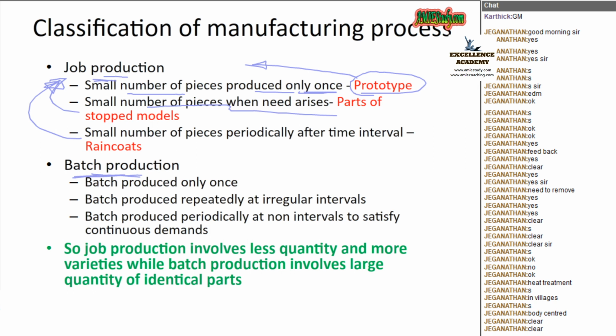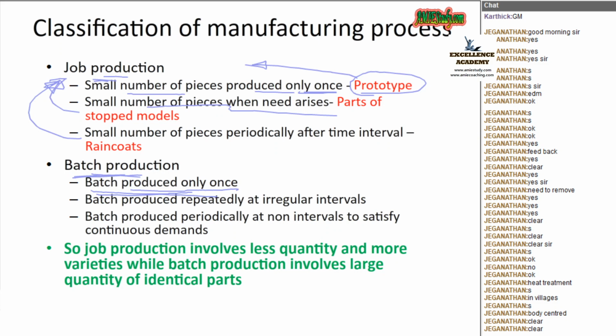Now batch production. Batch production means the batch produces only one item in bulk.